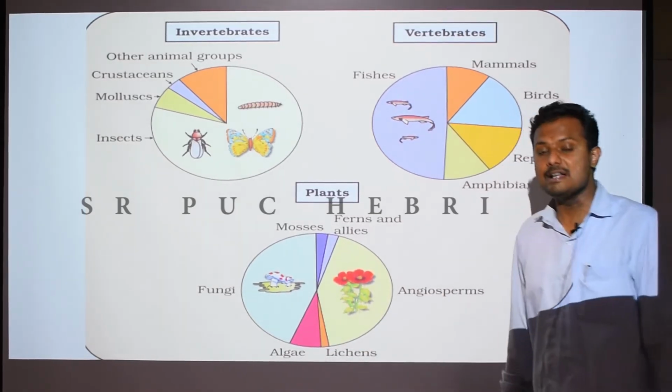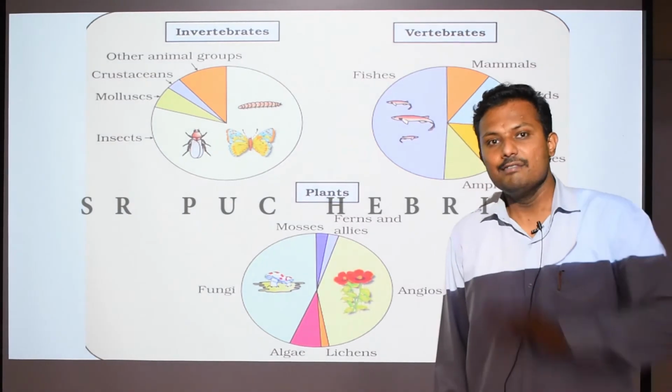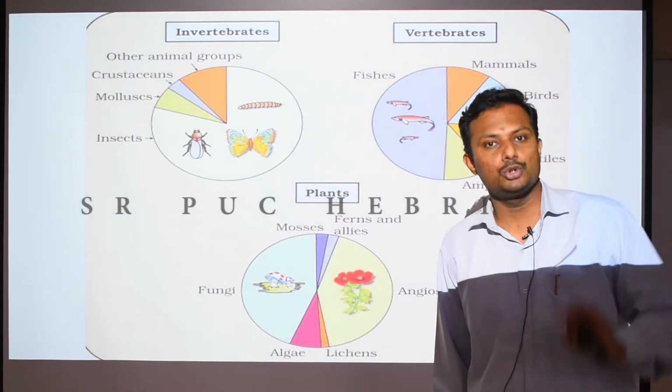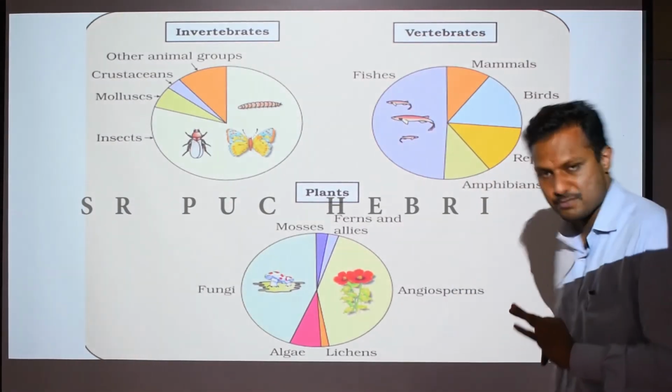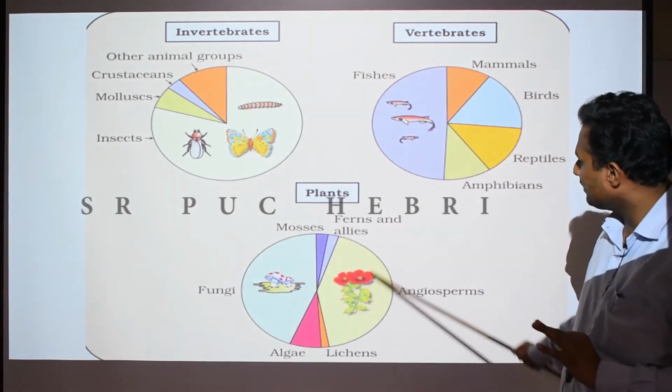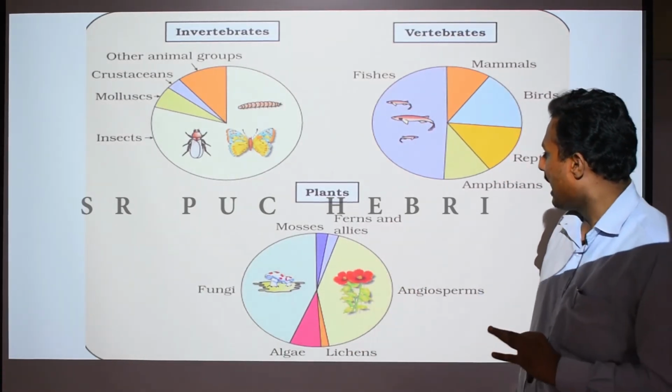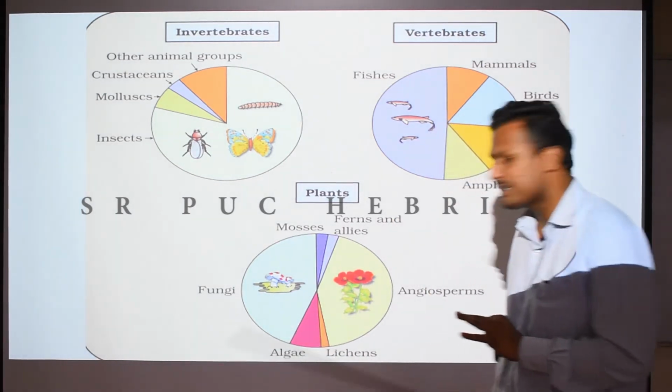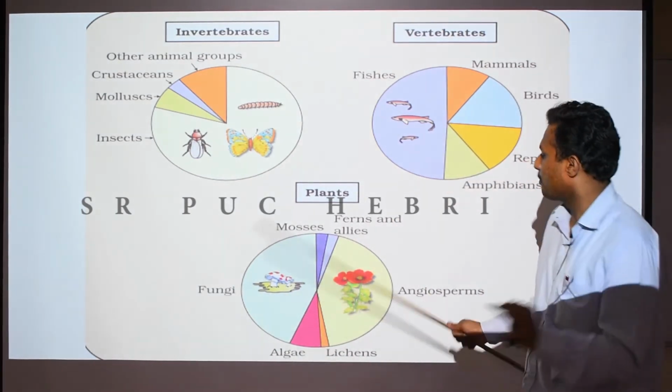And among the plants, the most diversified and most highly spread throughout the world are nothing but the angiosperms, right? So angiosperms will make up the larger part of this, and mosses, ferns, algae, lichens, all these are smaller parts.